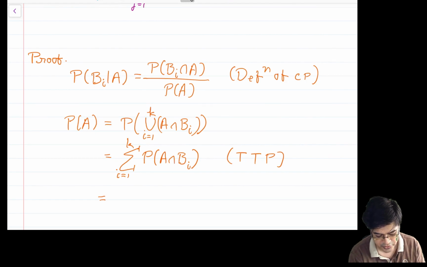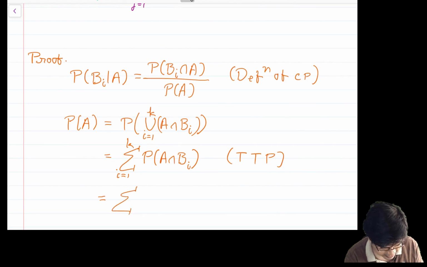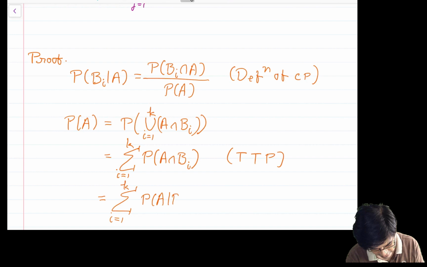If you again use the definition of conditional probability and the multiplication theorem, then I can write this as the sum over i equal to 1 to k of the probability of A given Bi into the probability of Bi.